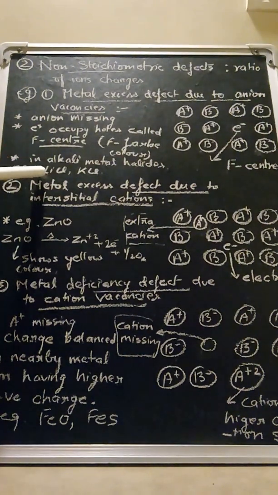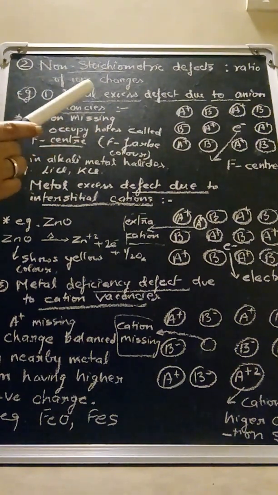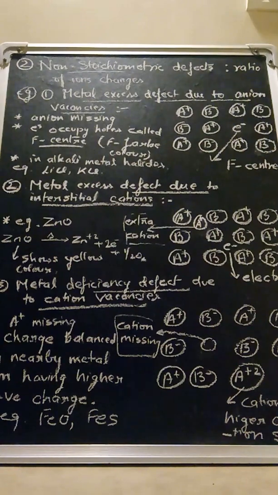It is like, if you heat LiCl, why does it start showing color? The reason is this: when LiCl is heated up, the anion goes missing from its crystal and a hole is created. That hole is occupied by the electron, which is called an F center, and because of the presence of these F centers, the crystal starts showing color. So these are some ISC questions which have come up on this particular defect.